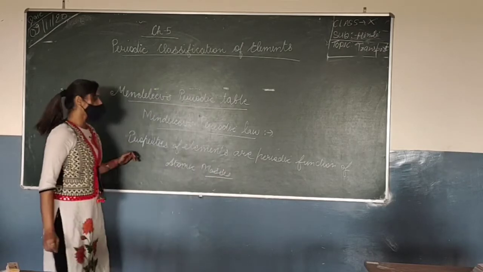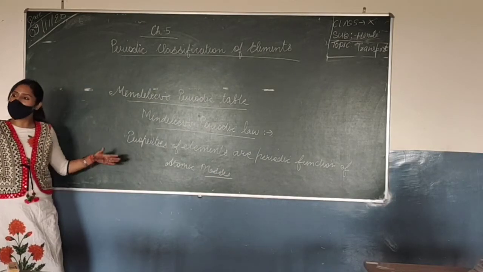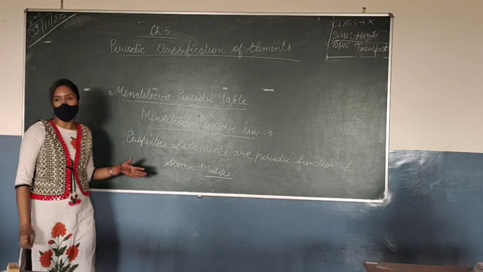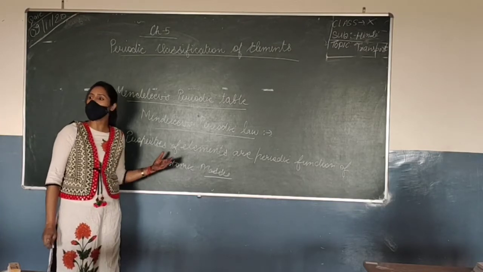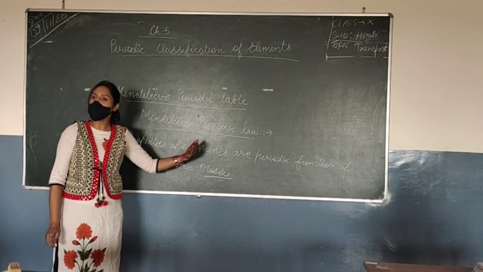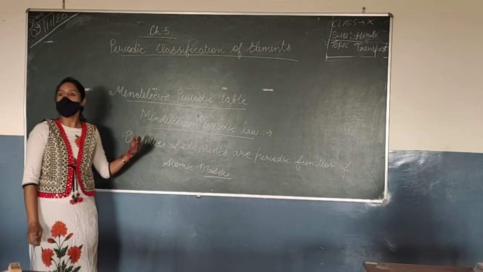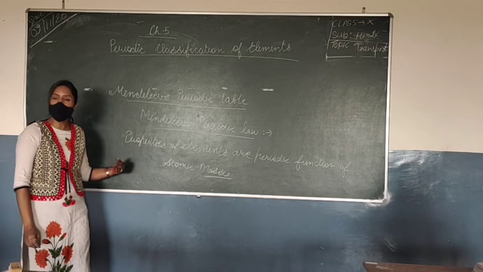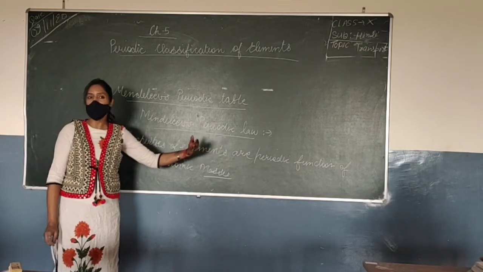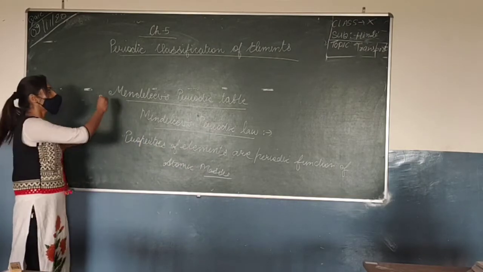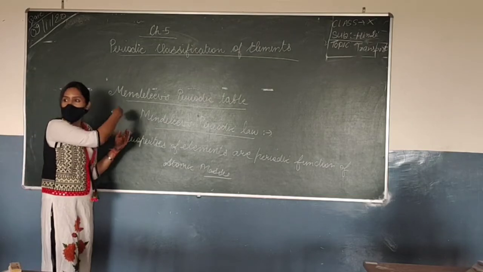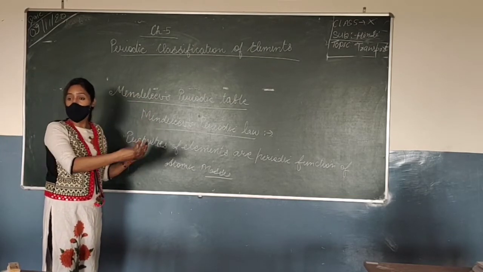Properties can be physical properties or chemical properties. That means the properties of the elements are periodic functions of their atomic masses. That means when the elements are arranged in increasing atomic masses, like we are arranging the elements in increasing order, like 2, 3, 4, 5, 6 atomic masses.